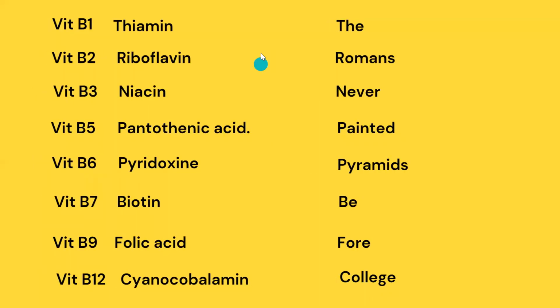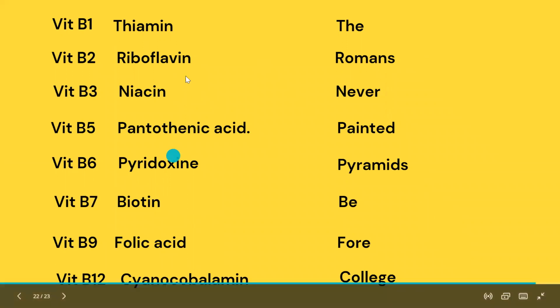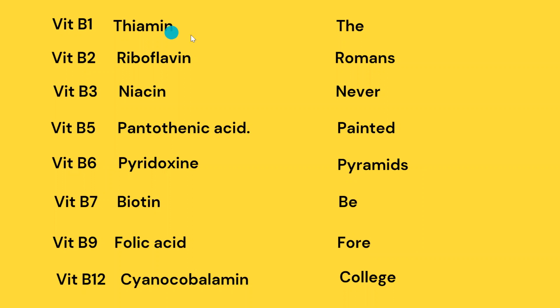So, guys, as I promised in our previous video, in the first lecture we spoke about vitamins, right? So this is a short trick to remember the vitamins. As you know, there are a total of 8 B vitamins: B1, B2, B3, B5, B6, B7, B9, B12. In order to remember this, there's a small trick. For example, thiamine, riboflavin, niacin, pantothenic acid, pyridoxine, biotin, folic acid, cyanocobalamin.